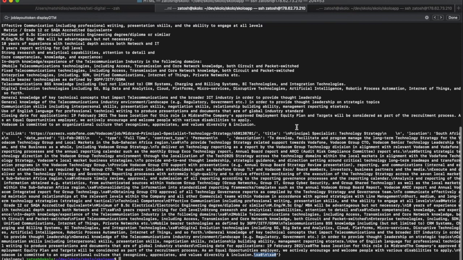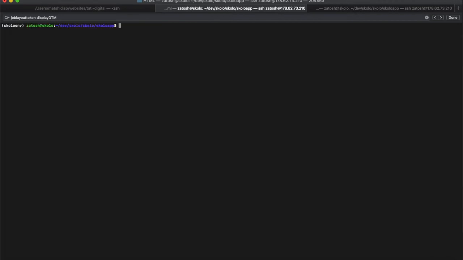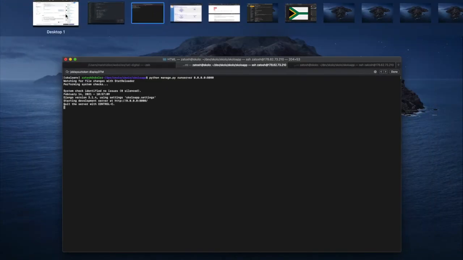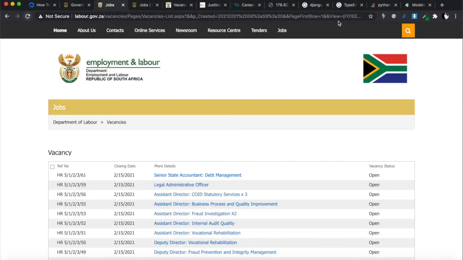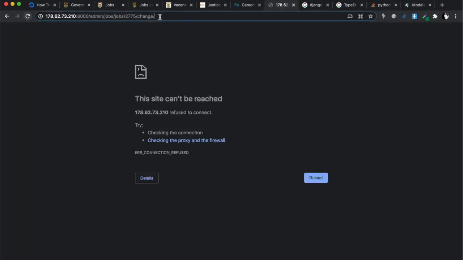All right, so I'm going to clear this, and I want to run the server. So I'm going to do python manage.py runserver, because I want to create accounts for, I don't know why I keep calling it APSA, for Vodacom. Okay, so 1, 2, 3, 4. All right, so we're going to run this server over there. And then I want to go to my admin panel. All right, where's my admin panel? It's over there. Let's just go to the front of the admin panel.